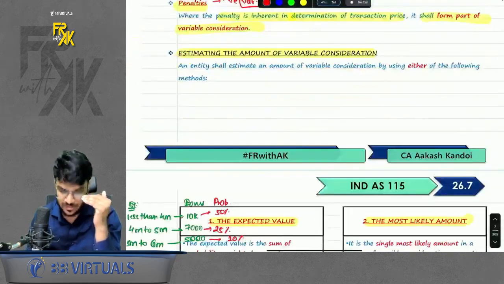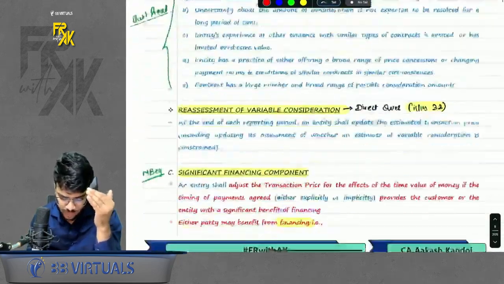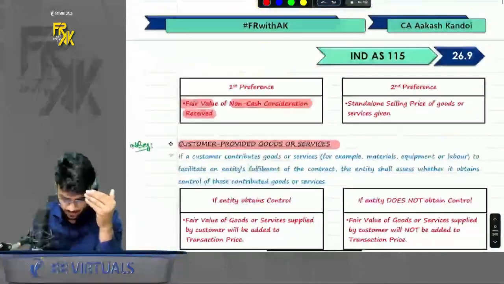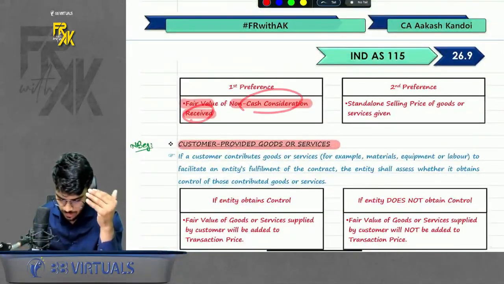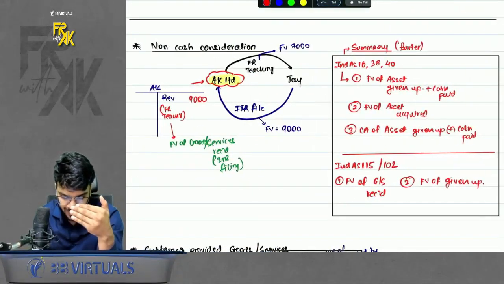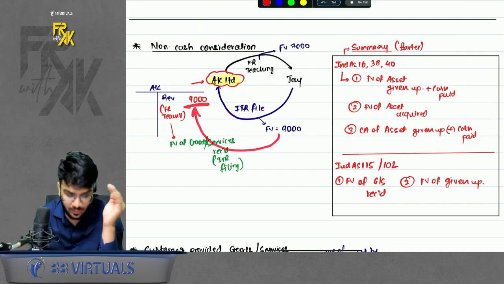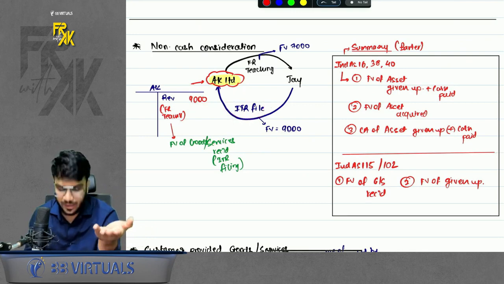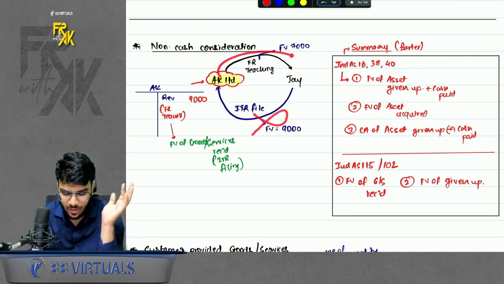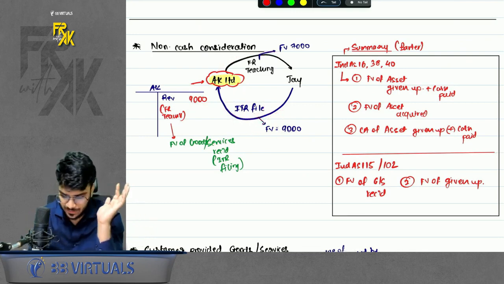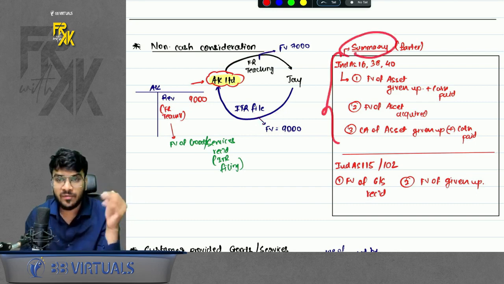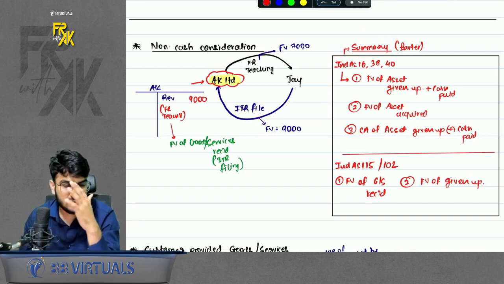Ind AS 115 gives us two preferences. It says the first preference should be given to fair value of service received. So which service did you receive? You received ITR service. So what is the fair value of ITR? 9,000. Record the revenue of teaching at 9,000. Simple. If this was not available, then you will record at fair value of services given up. Also, I have given a summary of barter transactions in various Ind AS